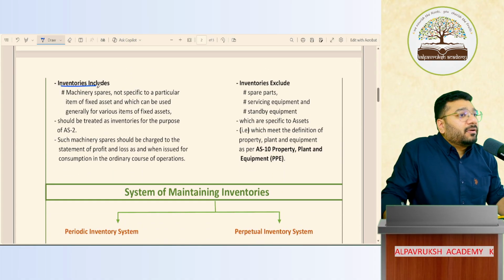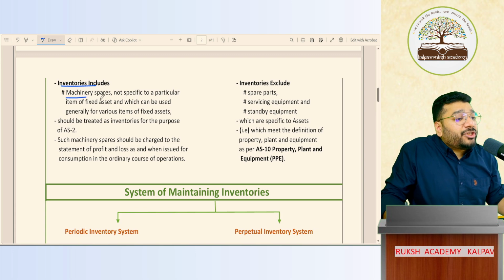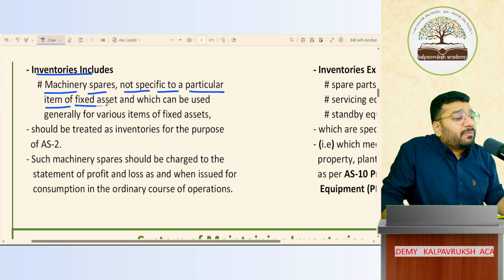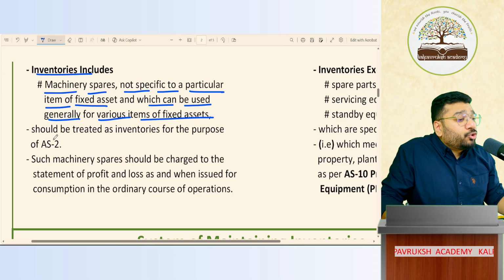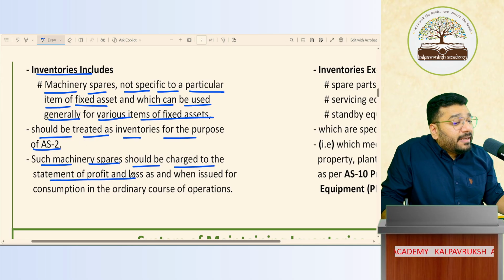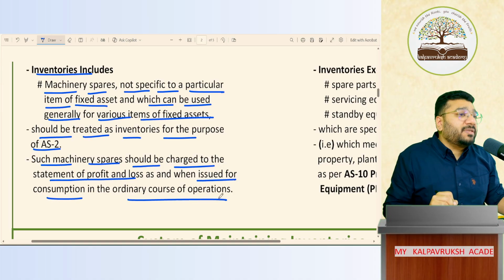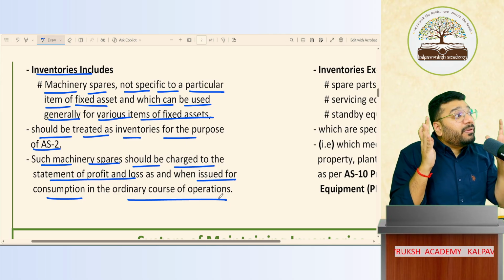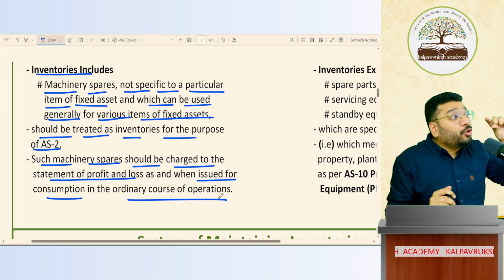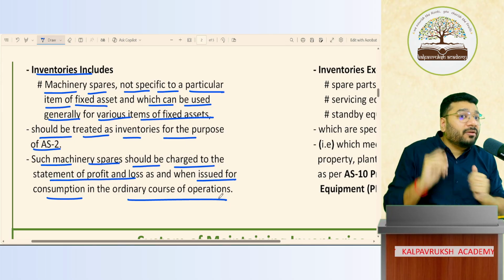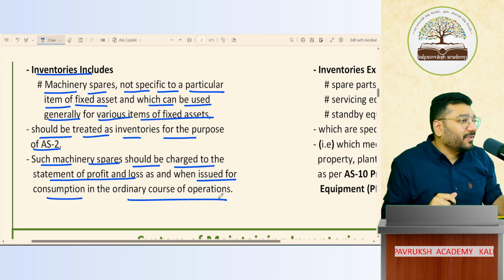Inventory includes general tools. There are some machinery spares not specific to a particular item. They are not specific to a particular item of fixed asset, and can be used generally for various fixed assets. Such items should be treated as inventory as per AS2. Such machinery spares should be charged to the statement of P&L when they are consumed in the ordinary course of business. Got it, not got it? Here there are many tools, and those tools are my expenditure. But will I record everything as expenditure? No, no, no. To what extent I'm using them, to that extent it is my expenditure. The unused part of it will go to your closing stock as asset. Got it, not got it.